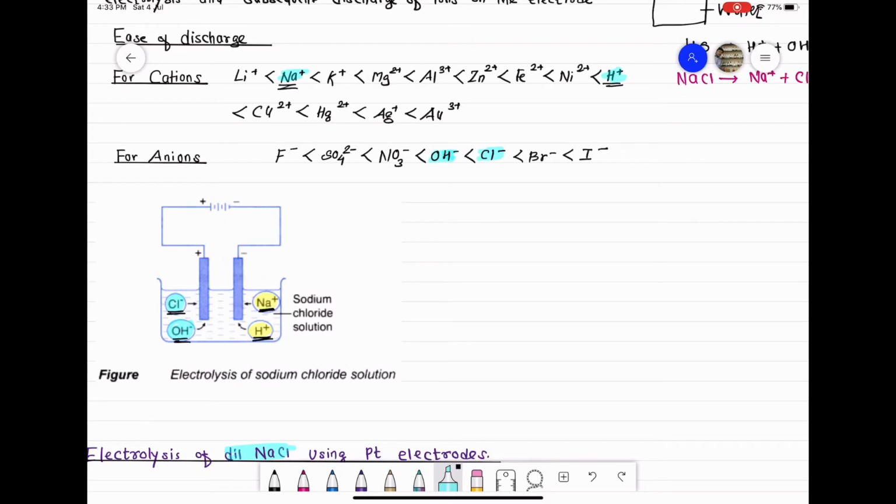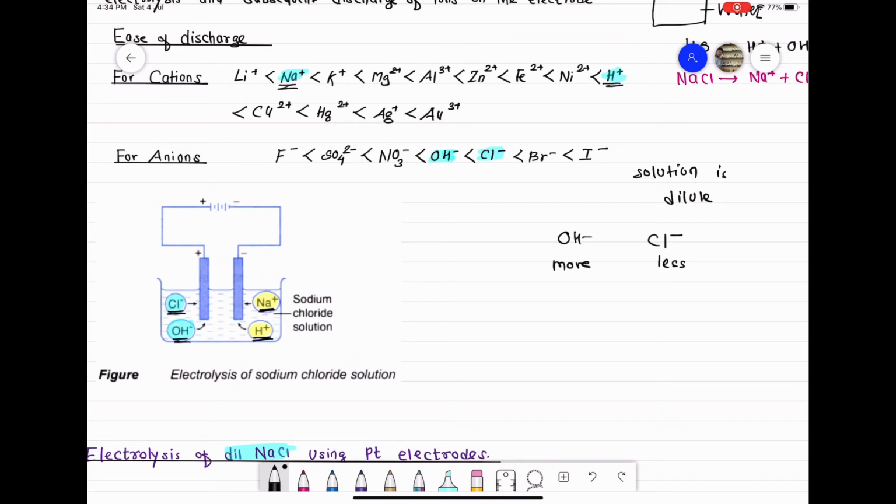So Cl minus ion should get oxidized at anode over OH minus. But class, the problem here is the solution is dilute. So since the solution is dilute, though Cl minus should get preference over OH minus, the number of Cl minus ions is very less as compared to the number of OH minus ions.